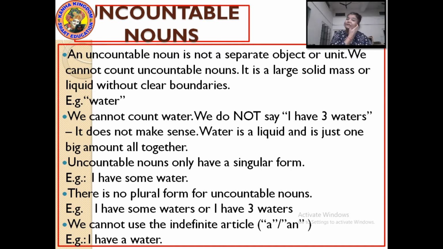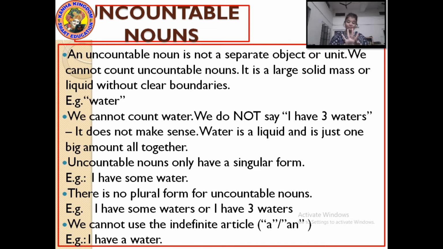After countable nouns, now let's have a look at uncountable nouns. By the word uncountable, it is automatically understood that these are things which cannot be counted. They are there, but they cannot be counted, like 1, 2, 3, 4, 10, 15, 16, 20. Such nouns are called uncountable nouns. An uncountable noun is not a separate object. As a countable noun is a separate object, an uncountable noun does not have a separate object.